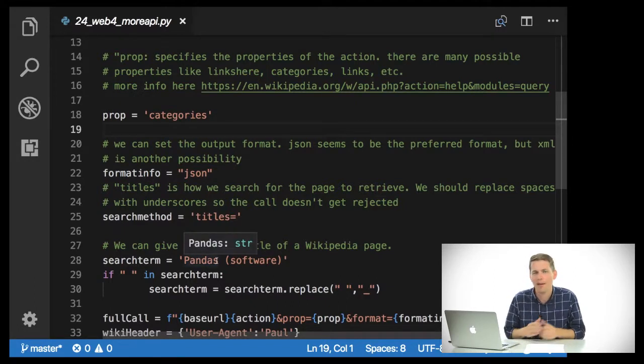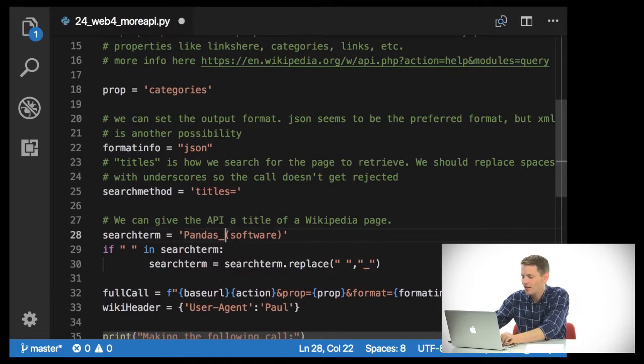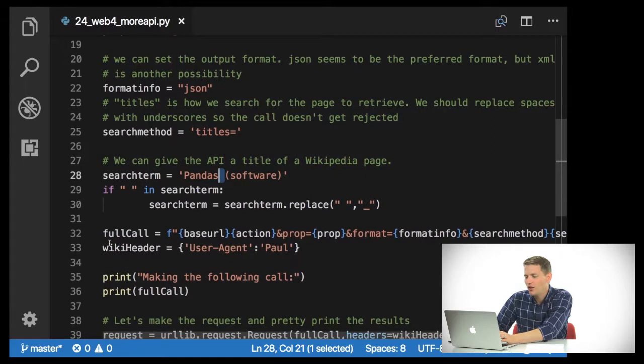And here I'm going to look at the pandas software library. Here I can just say if there's a space in my search term, go ahead and replace that space with an underscore. I could just as easily have said panda underscore software, but I choose to do it this way. On line 32, I'm using an F string to put together the entire call.